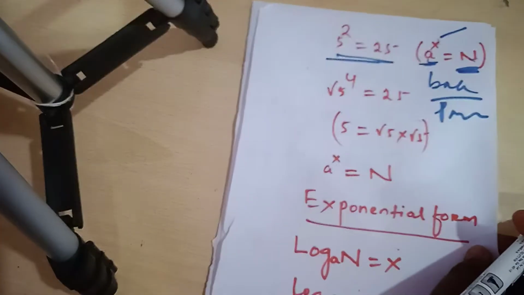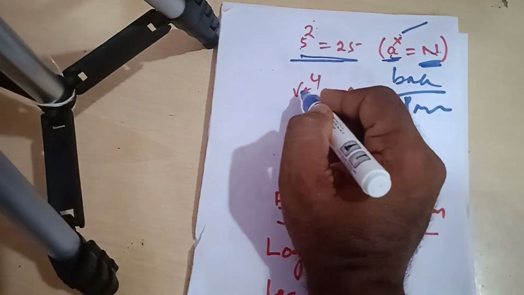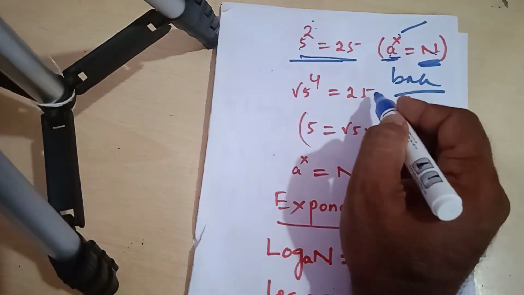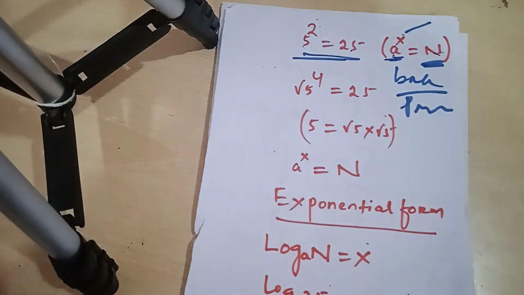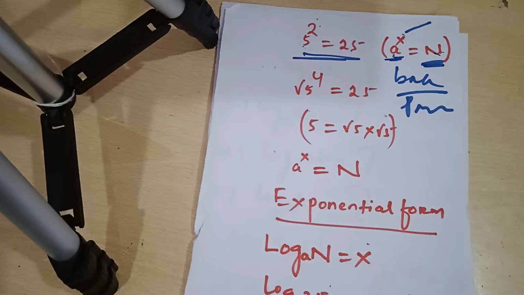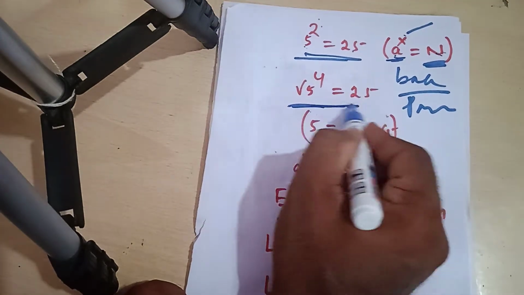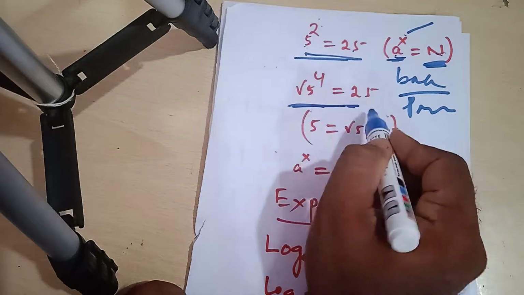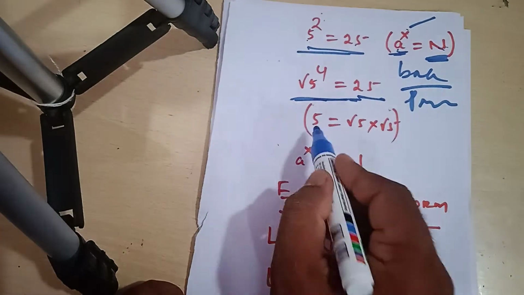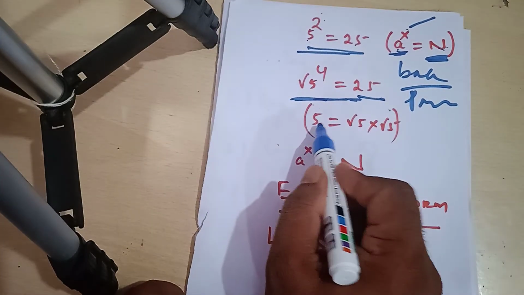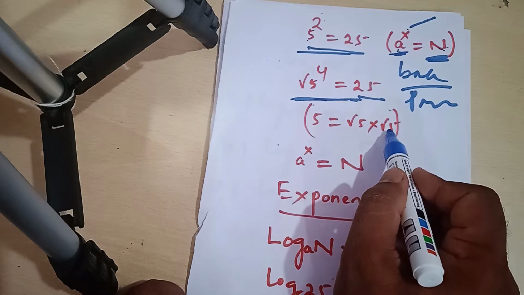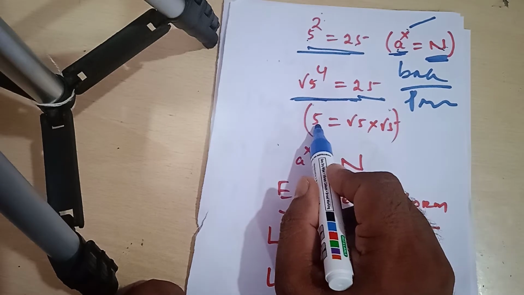Similarly, root 5 to the power 4 is equal to 25, because we know that root 5 into root 5 is equal to 5.